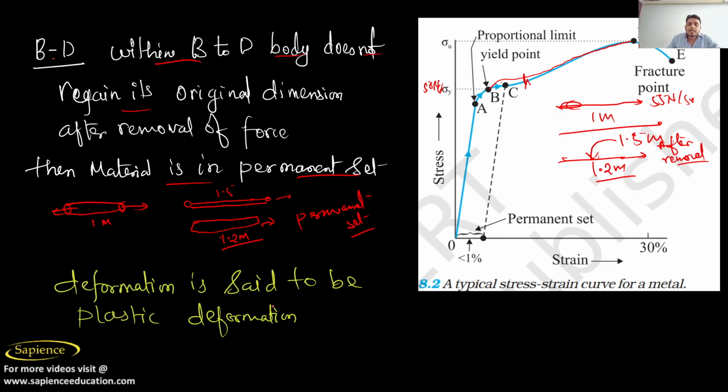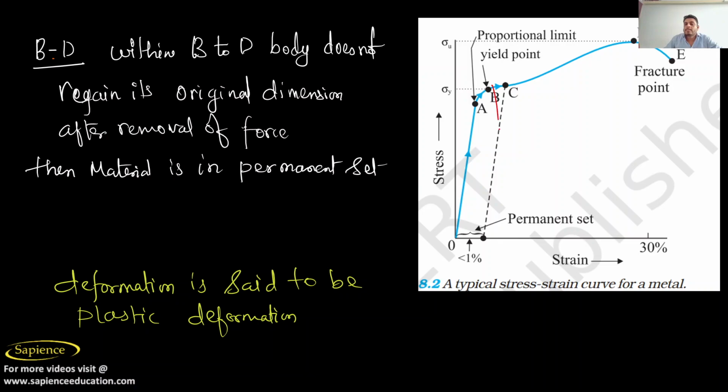Now this deformation is called plastic deformation, which I have already discussed. From B to D, that is from yield to ultimate strength, the deformation is called plastic deformation. Whenever a question is asked, you have to give the area.